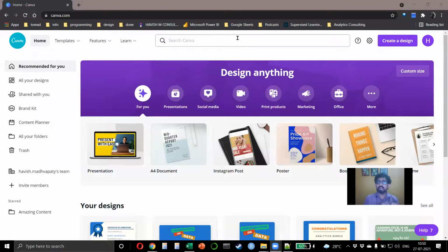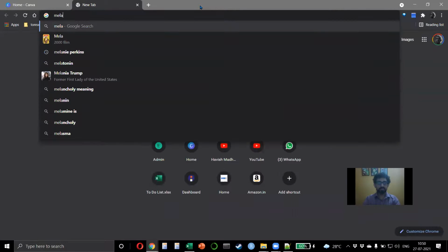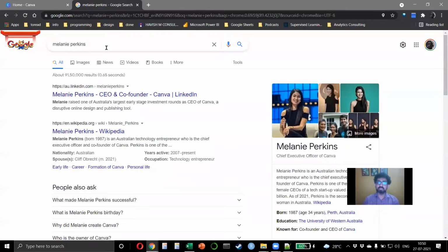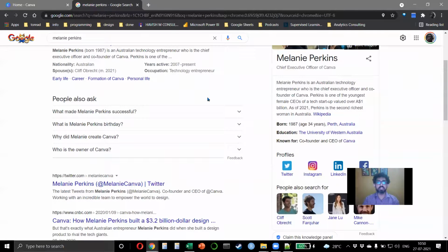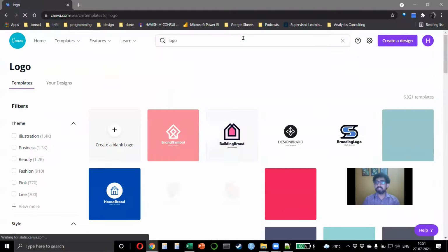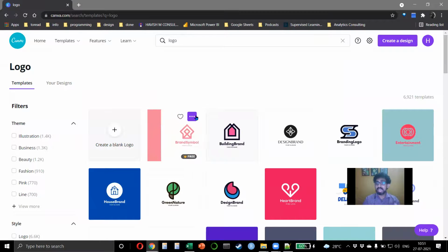Okay. Canva, everyone, is an Australian company. There is a lady called Melanie Perkins, who's the CEO of Canva, and she's one of Australia's youngest billionaires now. Right? Canva is basically a design website. For those of you who have not worked on it, it's a design website, and it has everything. Literally, it has everything. You want to make a logo, you can type a logo, and you can create logos. And these are all editable.